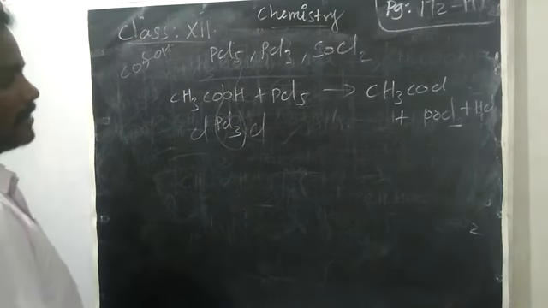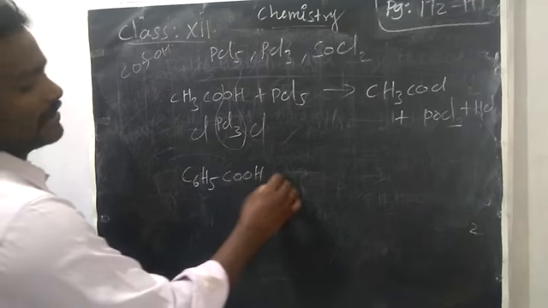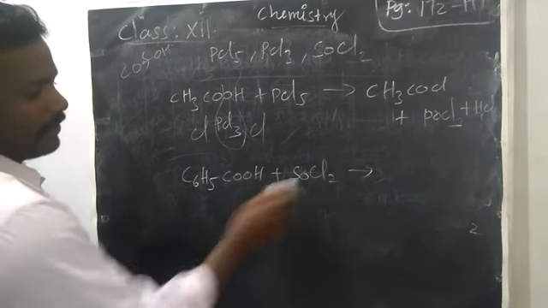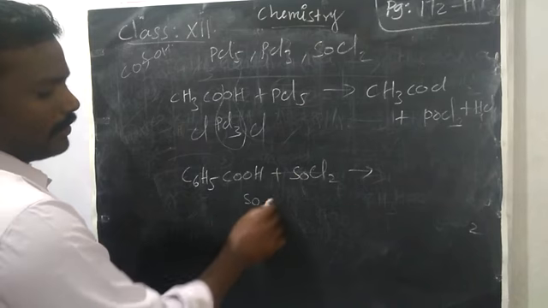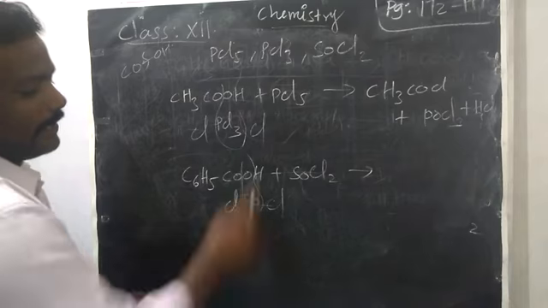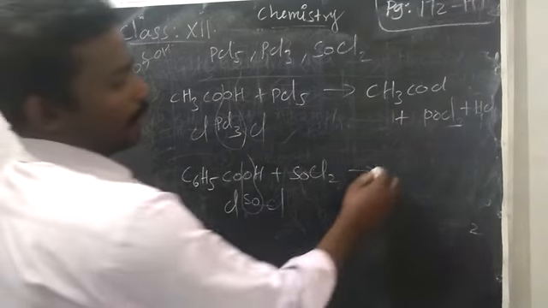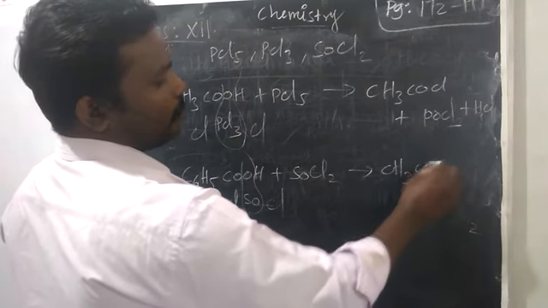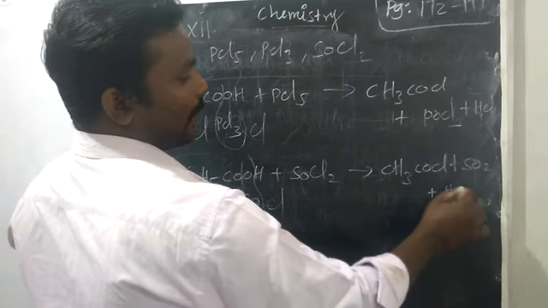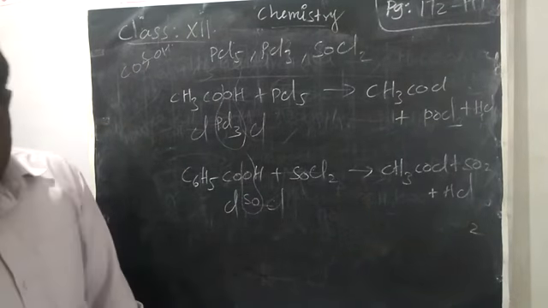Okay, right. Suppose you take benzoic acid C6H5COOH with thionyl chloride, what will happen? Same, thionyl chloride, SO in the middle, one Cl, another Cl. Again put the negative sign with this oxygen, right? HCl will go, SO2 will go, and the Cl will substitute the place of OH. So we get acetyl chloride, sulfur dioxide gas, and then hydrochloric acid. Okay, right. So OH bond involving reactions are over.